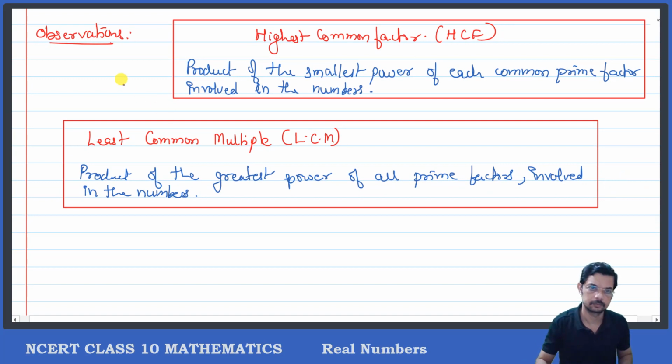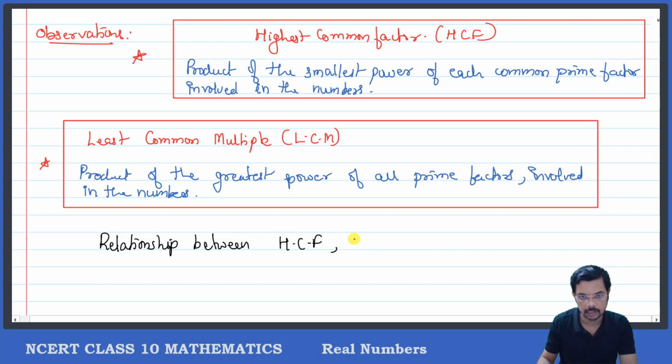Then we have one, we have two, and then one more: the relationship between HCF, LCM, and the two numbers.